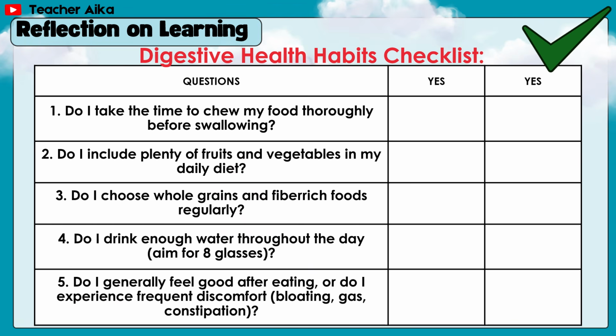Reflection on learning. Digestive health habits checklist. Number 1. Do I take the time to chew my food thoroughly before swallowing? Number 2. Do I include plenty of fruits and vegetables in my daily diet? Number 3. Do I choose whole grains and fiber-rich foods regularly? Number 4. Do I drink enough water throughout the day? Aim for 8 glasses. Number 5. Do I generally feel good after eating, or do I experience frequent discomfort like bloating, gas, or constipation?